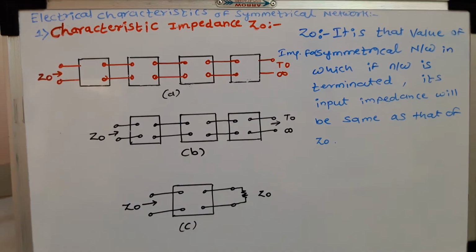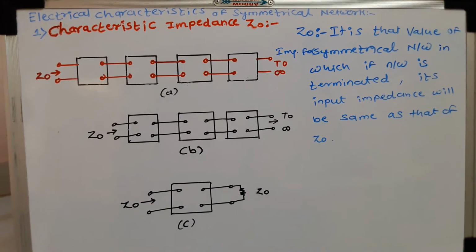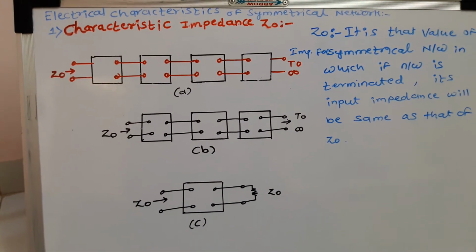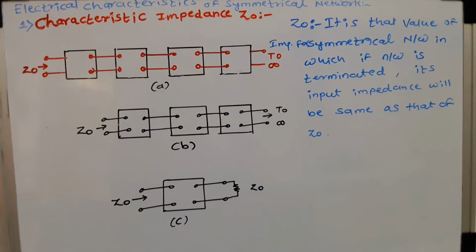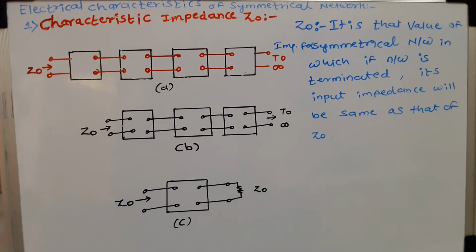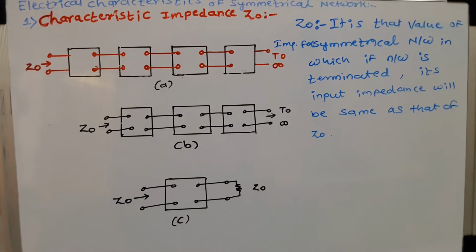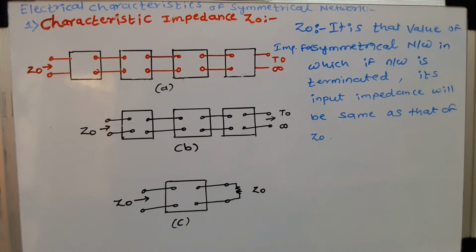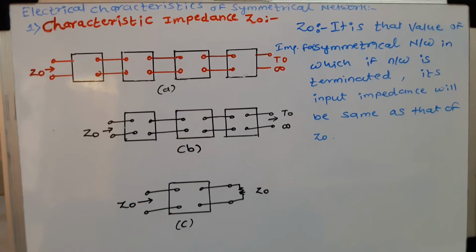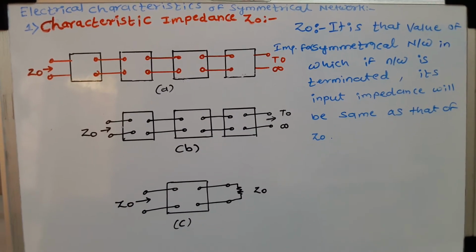Now first of all we will focus on the electrical characteristics of a symmetrical network. The first one is characteristic impedance Z0. We might have heard this term a number of times because in transmission lines and in all other electronic networks we use this term characteristic impedance Z0. If we see the definition of this characteristic impedance Z0, it will be like this.